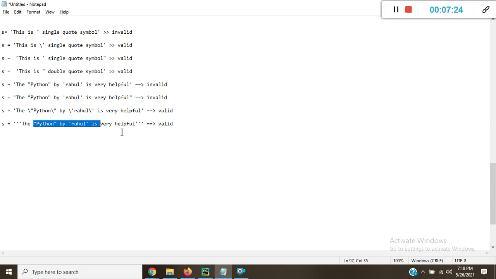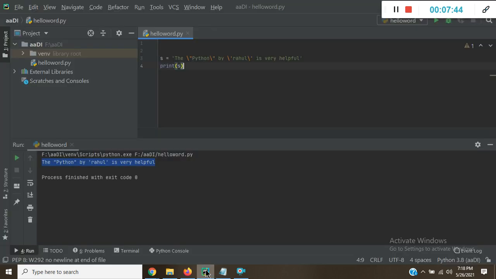So how to access characters of a string? We can access characters of a string in the following ways: one is indexing, and the second one is the slice operator. In indexing, Python supports positive and negative index. Positive index means left to right, forward direction, and negative index means right to left, backward direction. So suppose let's take an example, s equal to 'Rahul'.